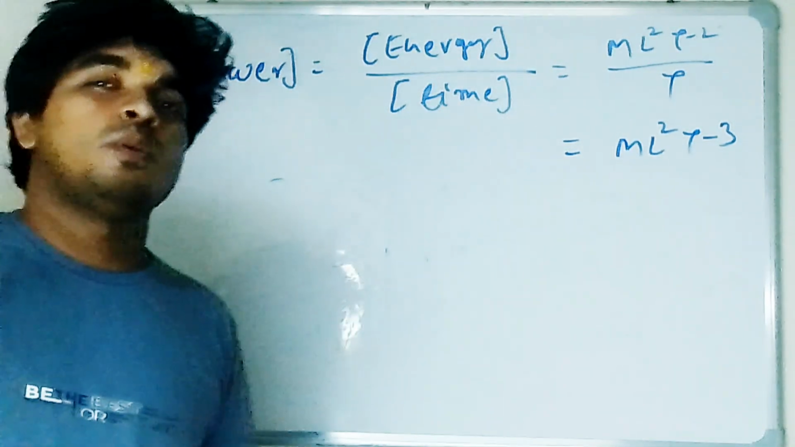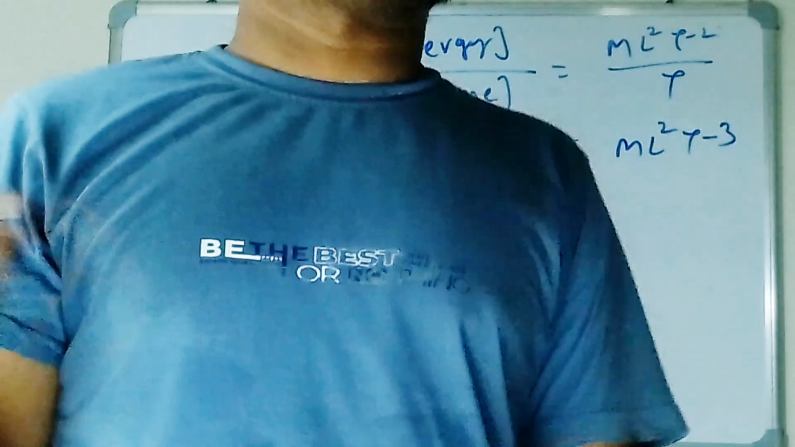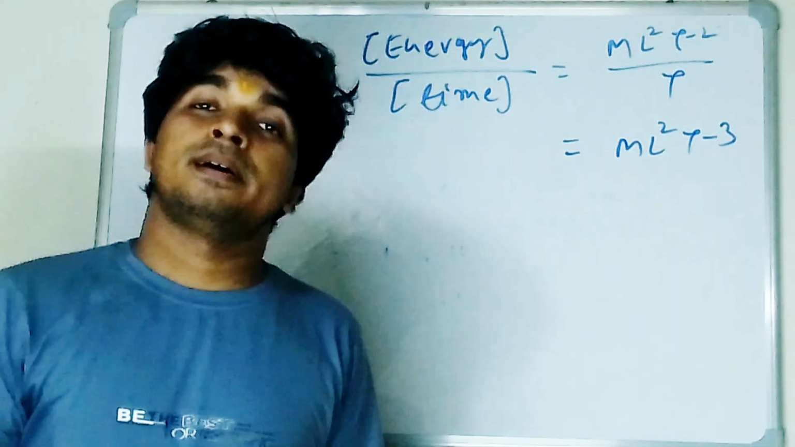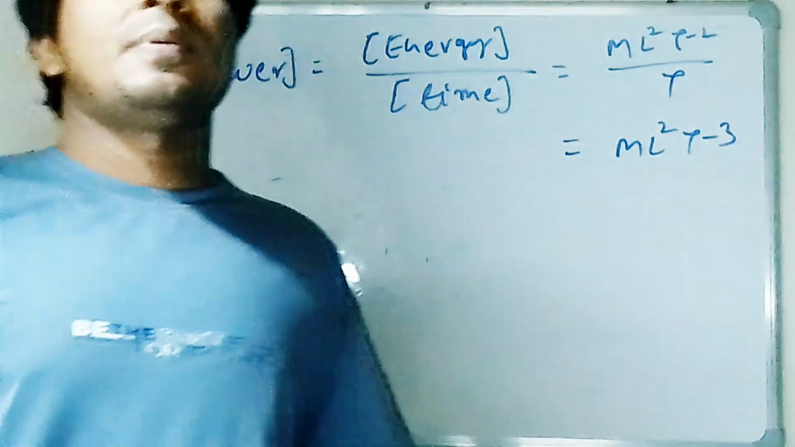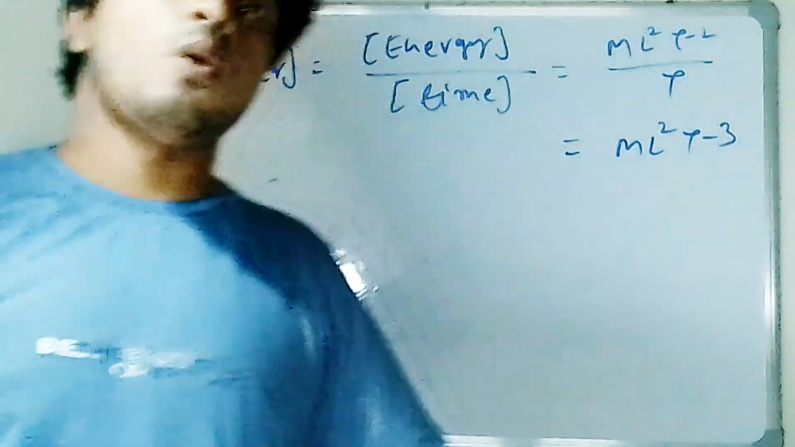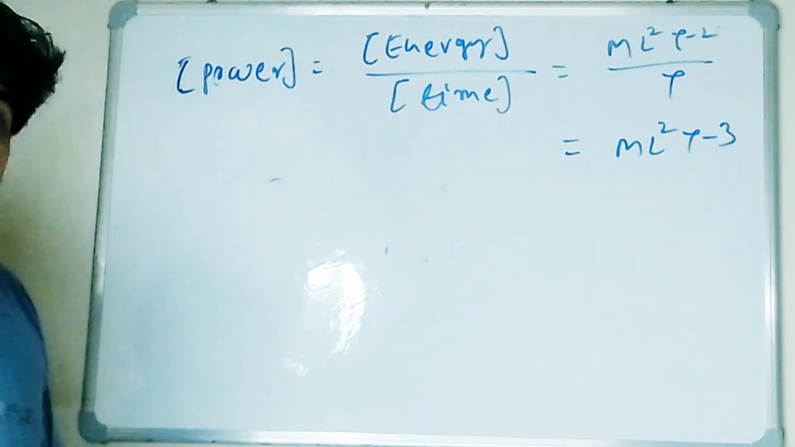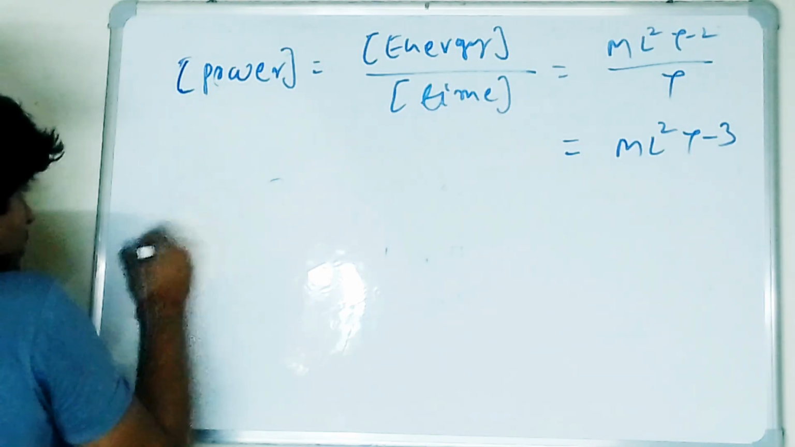See, if I'm talking about energy, either energy is kinetic or potential, all energies have the same dimensions. Is it clear to all of you? Energy stored in a capacitor, energy stored in an inductor, all have the same dimensions. So I'm writing here because it's important.